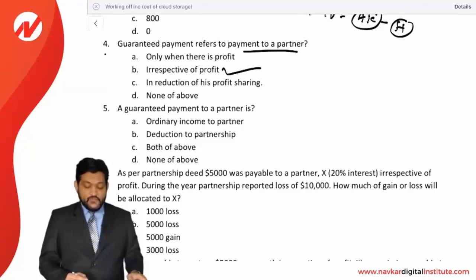A guaranteed payment to a partner is ordinary income to the partner, yes. Deduction to a partnership, yes. It means both of the above. C is the correct option.